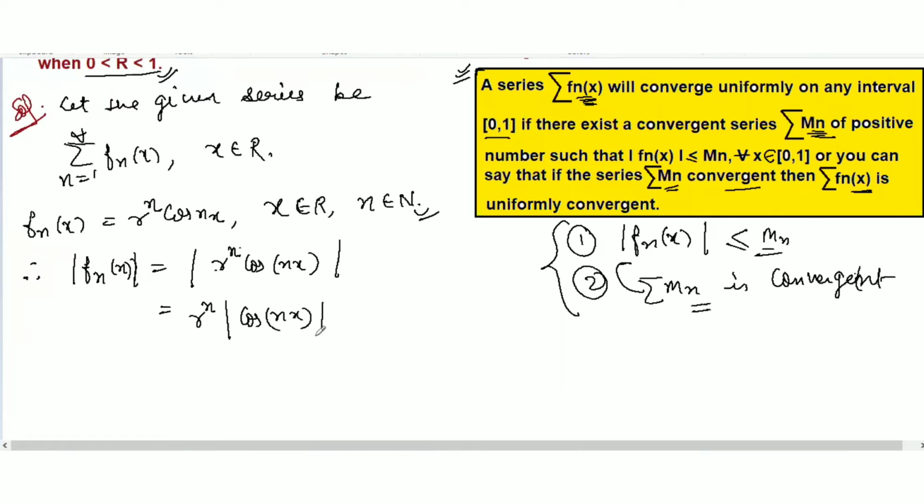So what will be the value of cos of nx? If no modulus sign is there, the value of cos of nx is always between -1 to 1. The graph of cos theta starts from 1, and its value is always between -1 to 1.